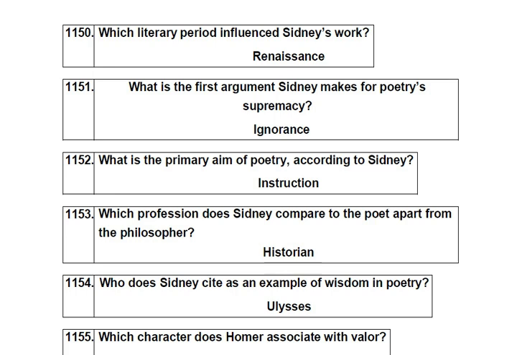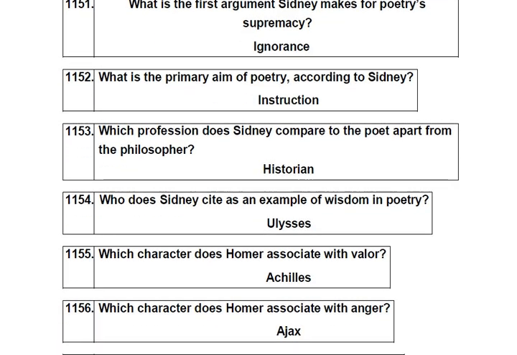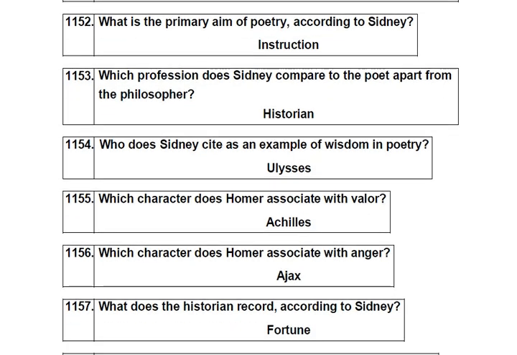Ignorance. What is the primary aim of poetry? According to Sidney, instruction. Which profession does Sidney compare to the poet apart from the philosopher? Historian.